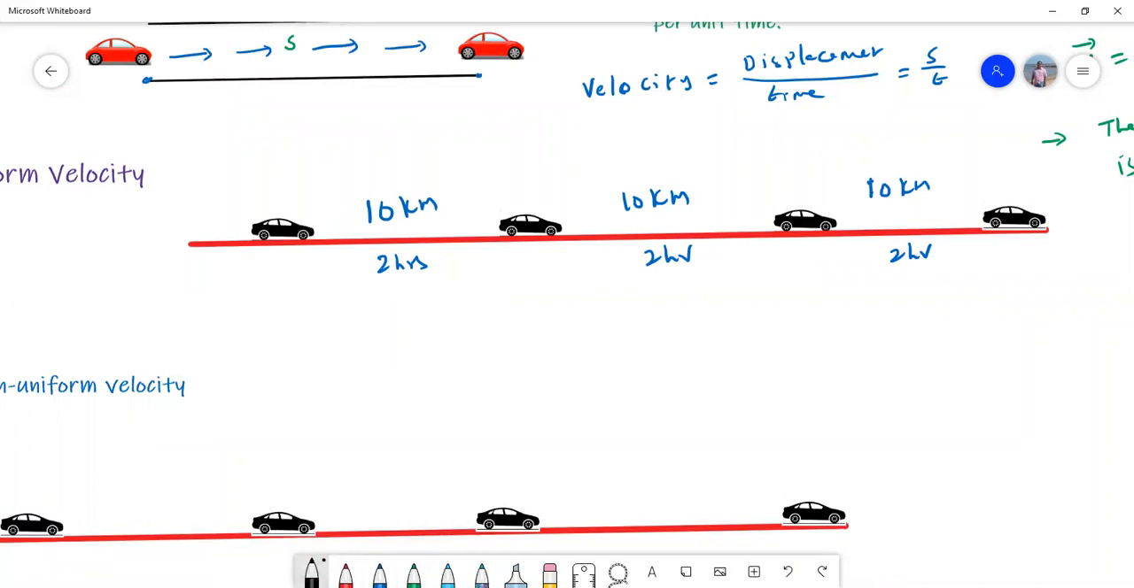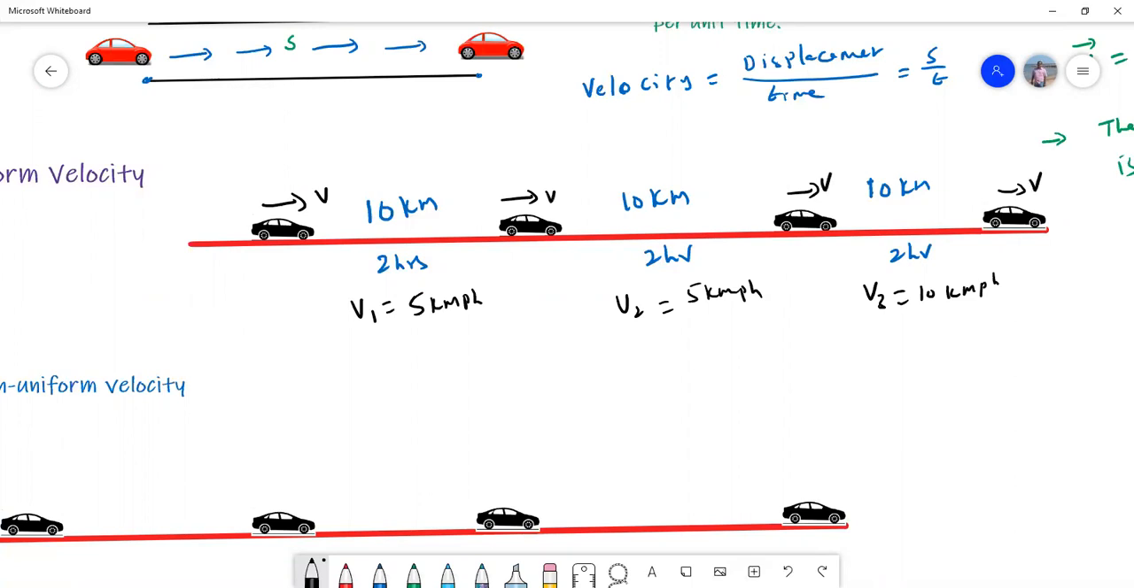In the first case, velocity is displacement by time, 10 by 2, 5 kilometers per hour. Here the same, V2 is equal to 5 kilometers per hour. Here also V3 is equal to 5 kilometers per hour. That means everywhere the velocity of the car is constant. Then we say that the car is moving with uniform velocity.